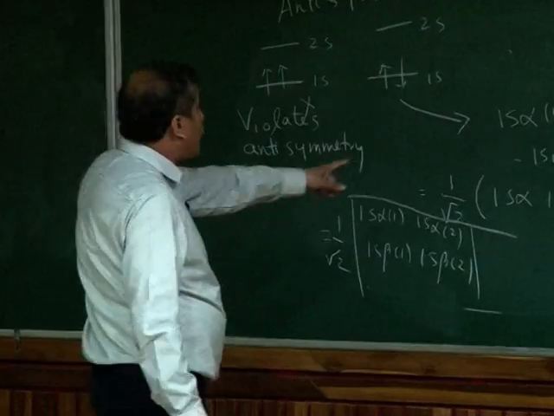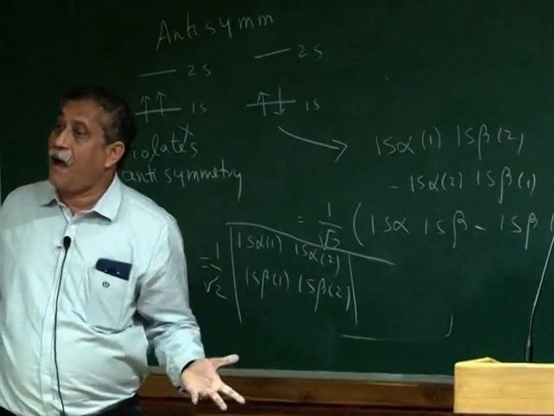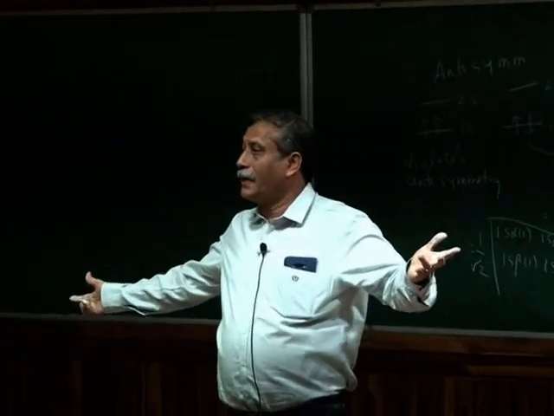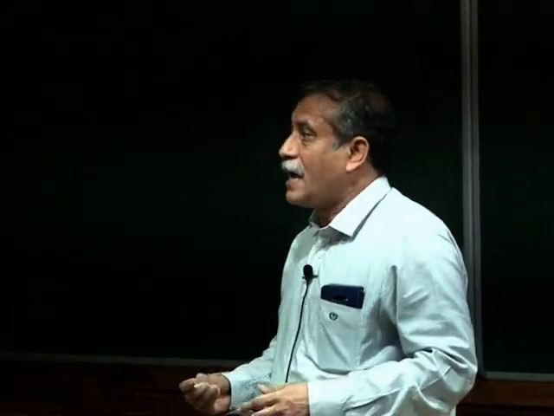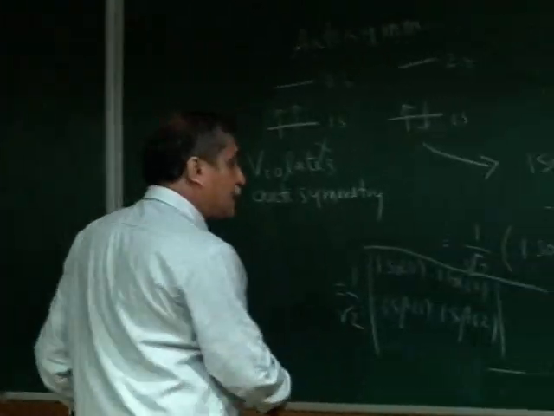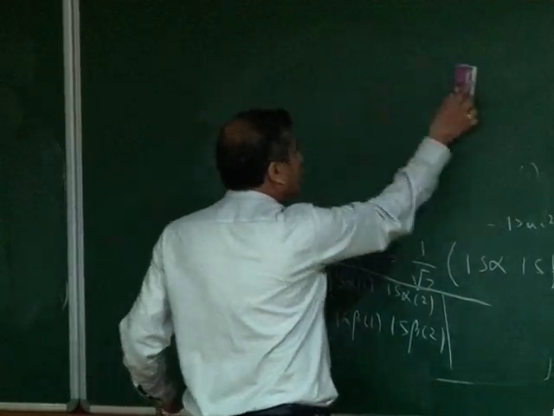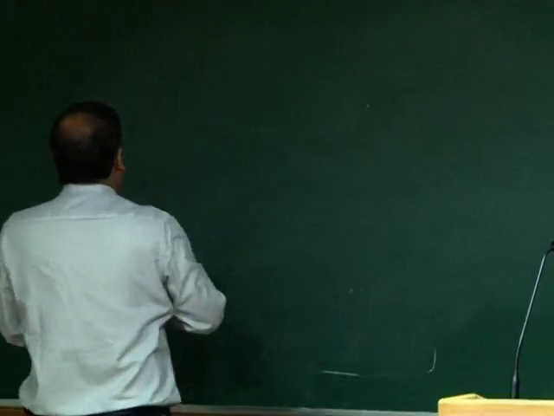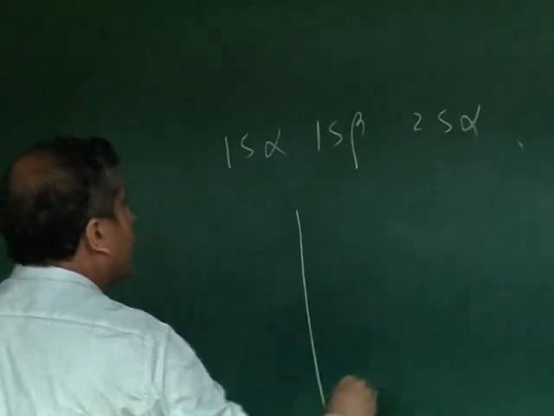For two electrons, I could actually construct this by inspection. If it is many electrons, it will be very hard for me to construct. Like nitrogen atom. I give you 1s squared, 2s squared, 2p3. Very hard to construct an antisymmetric wave function by inspection. So then what I do, I simply write a 7 by 7 determinant for nitrogen. So if I have to write it, let's say I do it for now a little larger atom first, let's say lithium. So I assume that it is 1s alpha, 1s squared, which means 1s alpha, 1s beta, 2s alpha. Then I simply construct a 3 by 3 determinant.